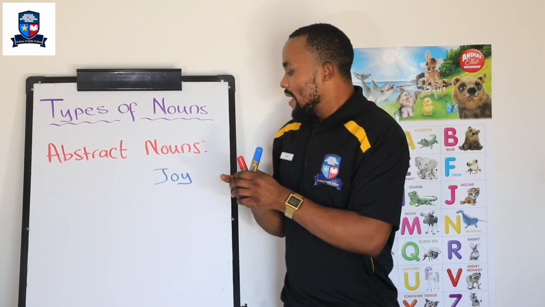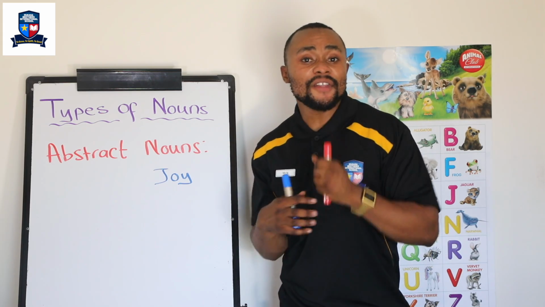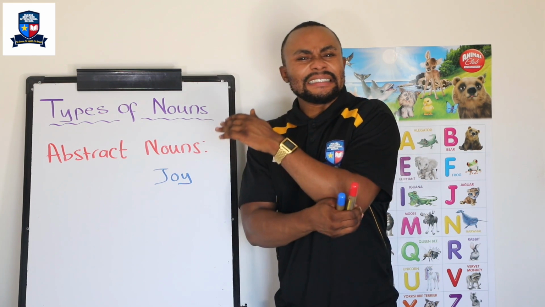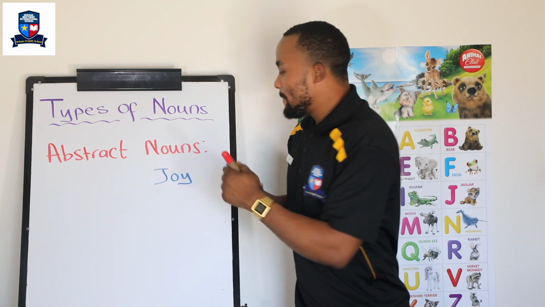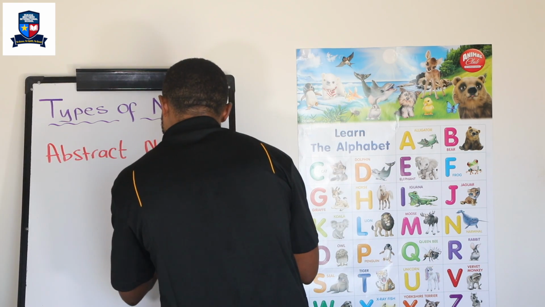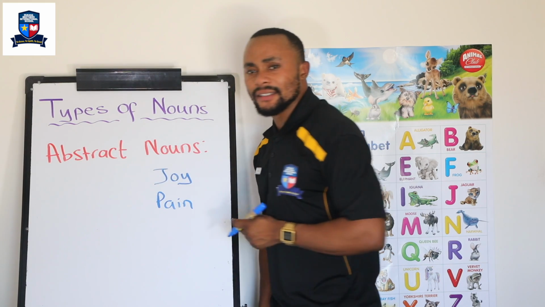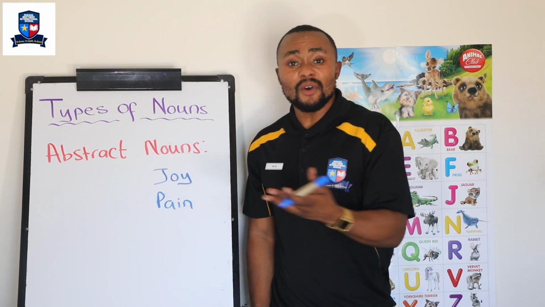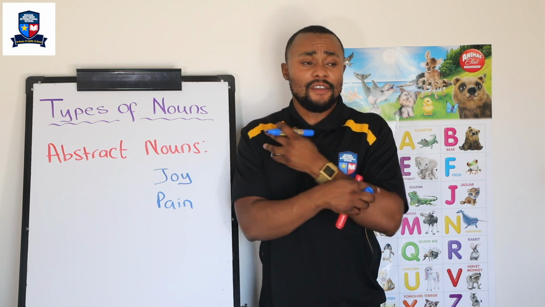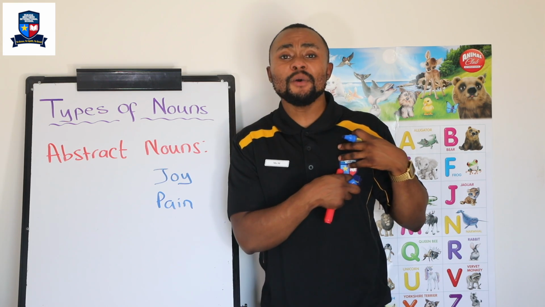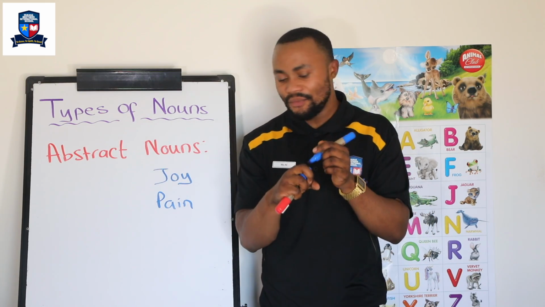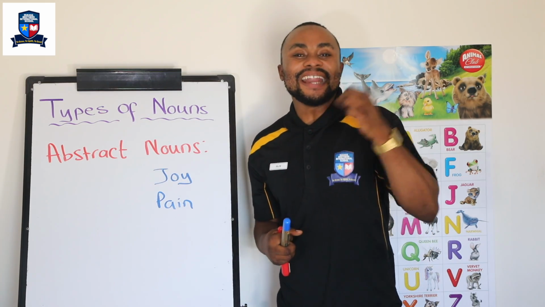Very good. Now let's look at the next one. Another one could be, ouch, pain. Pain is an abstract noun. So I'm going to write it here. Pain is one because obviously it's a feeling, it's something that you feel. If you hurt yourself, you feel pain, and pain is an abstract noun. Very good. Let's look at the next one.